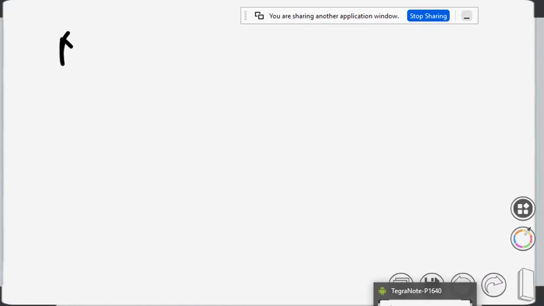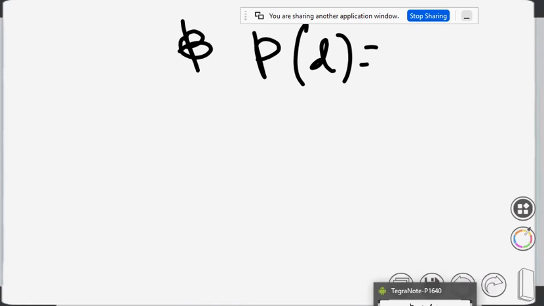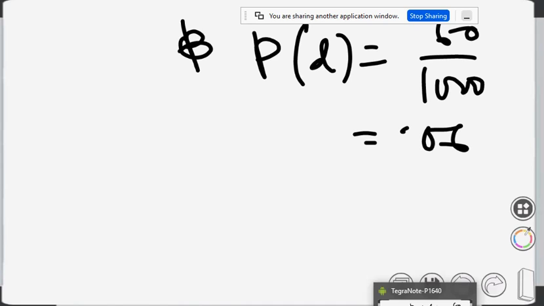Here n is equal to 40. We have found the probability of defective items for 1,000: either it will be defective or not defective. It is 60 by 1,000, that is 0.06.